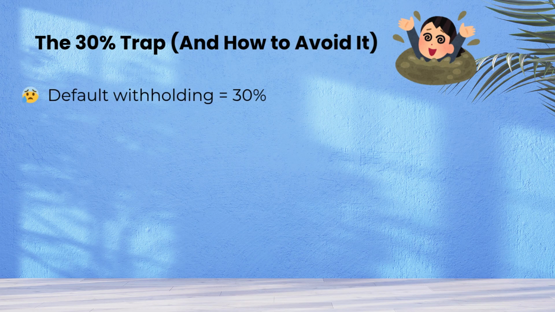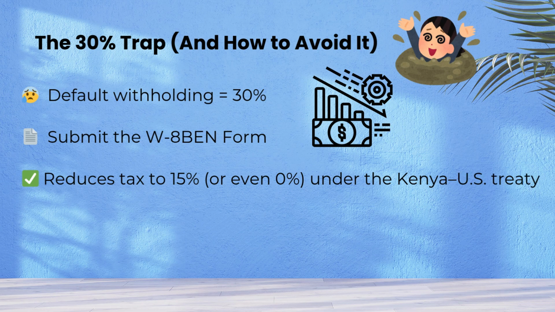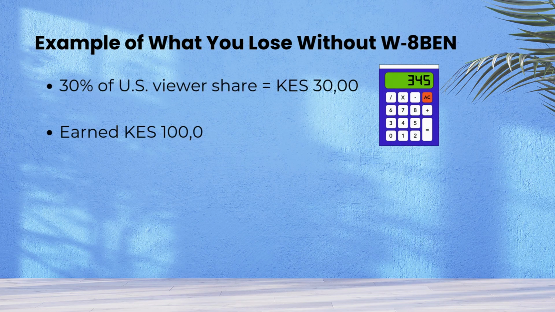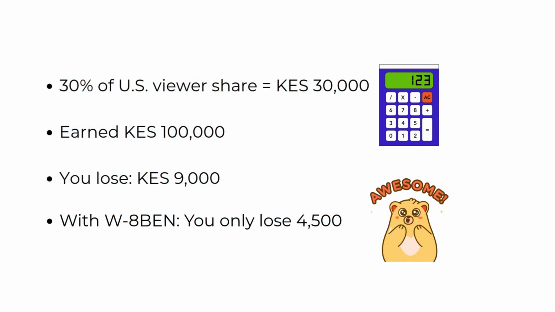But Kenya has a tax treaty with the US, so when you submit that form, the rate drops, usually to 15%. Example of what you lose without W-8BEN is this. If 30% of your audience is from the US and you made 100K, Google might deduct 9,000. With W-8BEN, that reduces to 4,500 or less. That is money you keep.